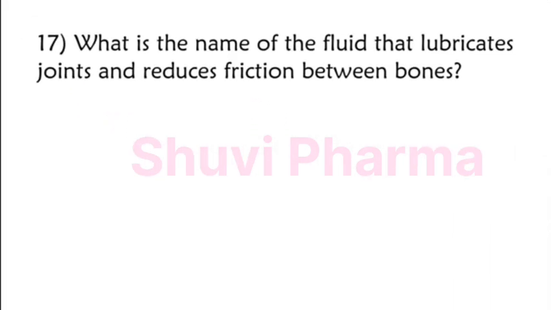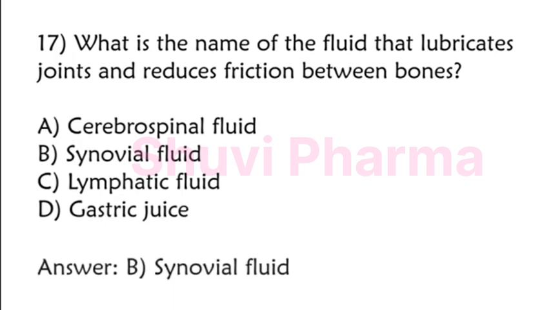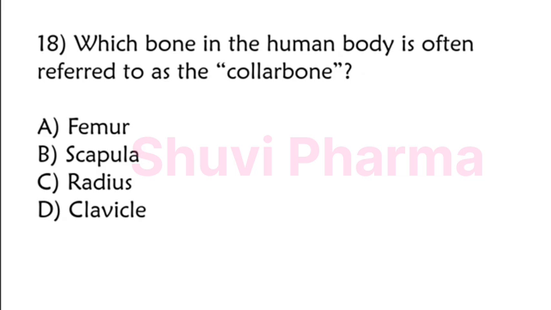What is the name of the fluid that lubricates joints and reduces friction between bones? Cerebrospinal fluid, synovial fluid, lymphatic fluid, gastric juice. The correct answer is option B, synovial fluid. Which bone in the human body is often referred to as the collarbone? Femur, scapula, radius, clavicle. The correct answer is option D, clavicle.